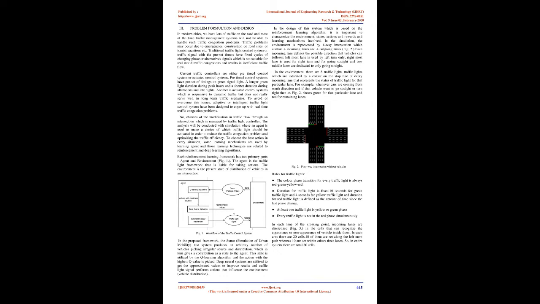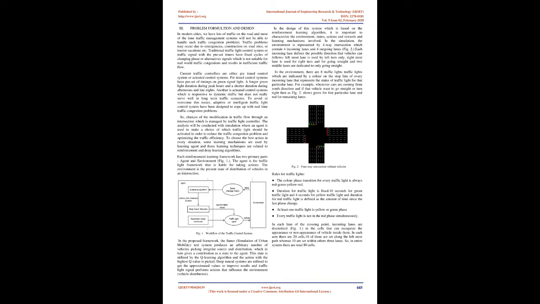Each reinforcement learning framework has two primary parts, agent and environment, Fig. 1. The agent is the traffic light framework that is liable for taking actions. The environment is the present state of distribution of vehicles in an intersection. In the proposed framework, the SUMO (Simulation of Urban Mobility) test system produces an arbitrary number of vehicles picking irregular source and distribution, which in turn gives a contribution as a state to the agent.